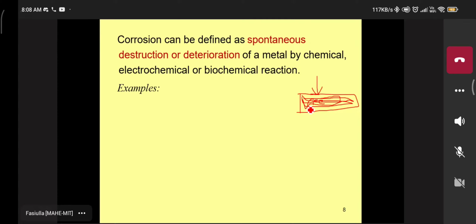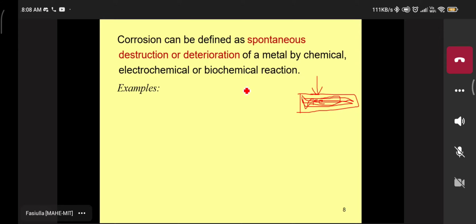Now, again, the metal classification: three types, active metal, passive metal, and noble metal. What do you mean by active metal? Anyone? Sir, one which reacts quickly. Yes, very good. It very easily undergoes oxidation and reaction, then we can say that it is an active metal.